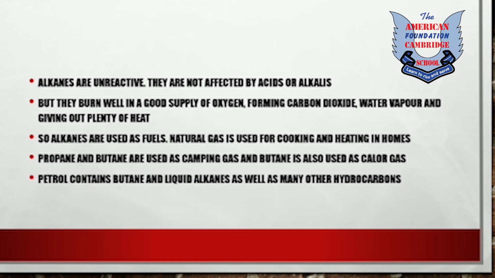So alkanes are used as fuels. Natural gas is used for cooking and heating in homes, propane and butane are used as camping gas, and butane is also used as carrier gas. Camping gas is compressed mixed propane and butane gases, filled in cylinders and taken for camping purposes. Butane as carrier gas is liquefied compressed butane filled in portable cylinders, and they are used for different purposes because they are portable, so we can take them from one place to another.